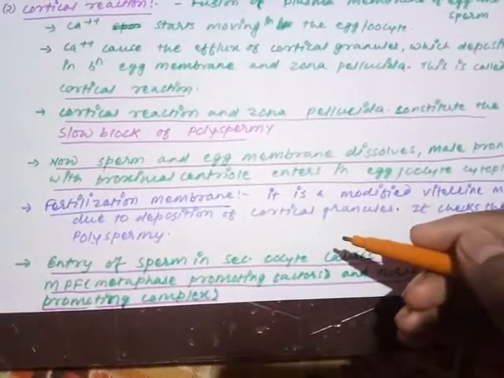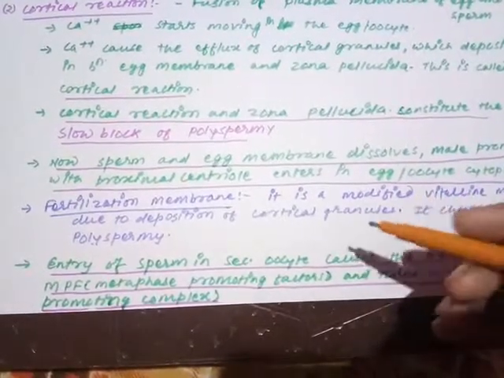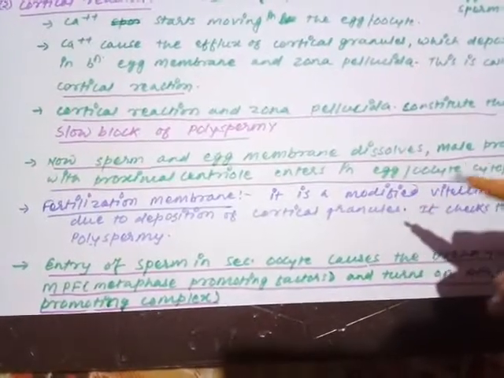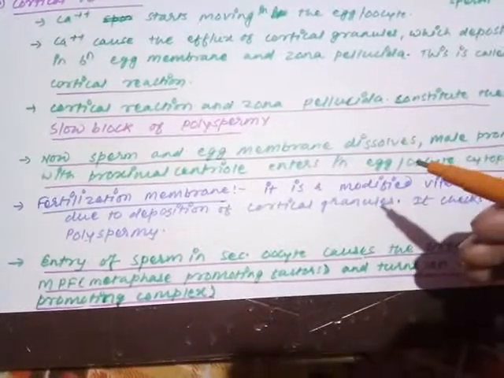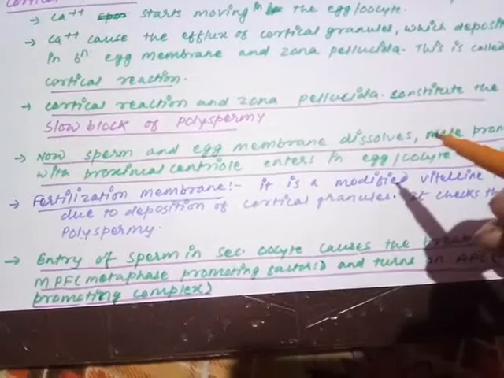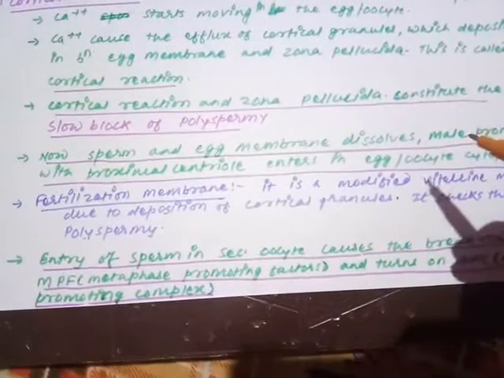So how can it perform the complete division? That is why the division of the secondary oocyte is arrested at the metaphase level. Now at the entry of the sperm, you have understood there were two centrioles. The first one was used as the basal granule, the second one was free, that is the proximal centriole. And here, only the sperm head and the centriole enter.